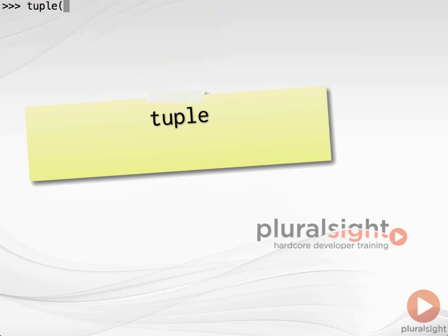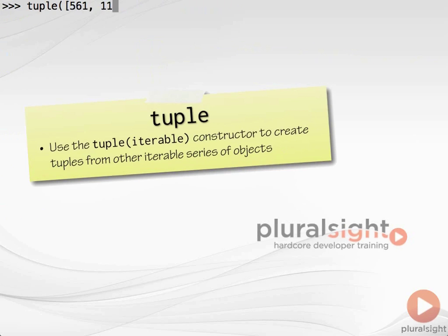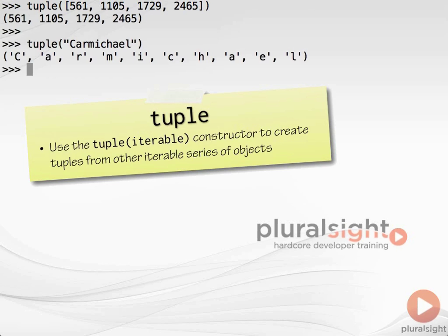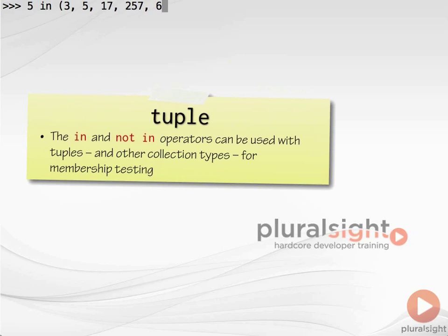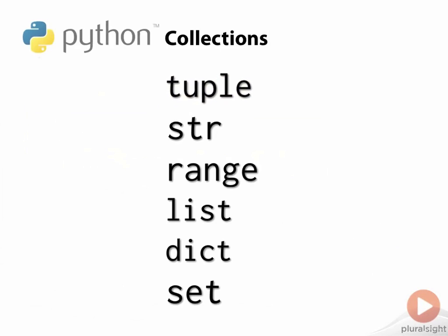Should you need to create a tuple from an existing collection object, such as a list, you can use the tuple constructor, here also shown for strings. Finally, as with most collection types in Python, we can test for containment using the in operator, or non-membership with the not in operator. While that just about wraps up our look at tuples, let's move on to the next collection type.